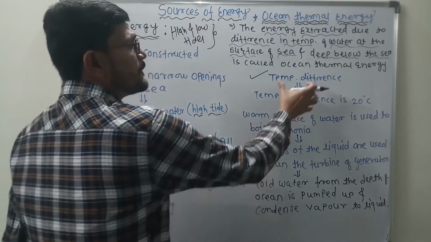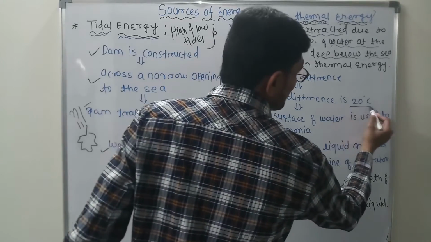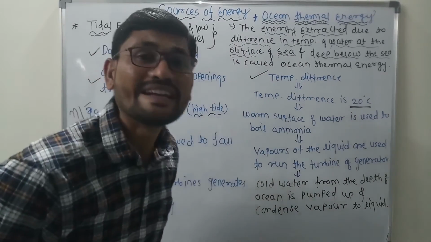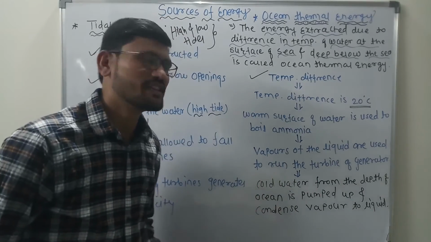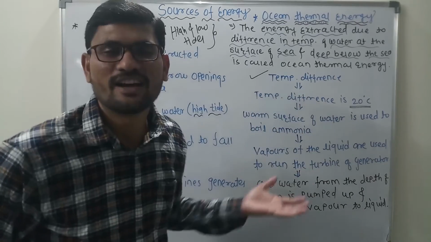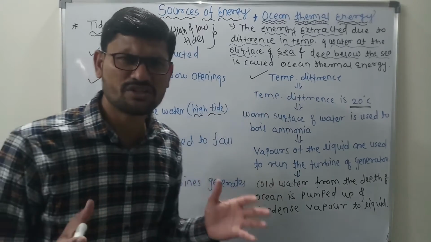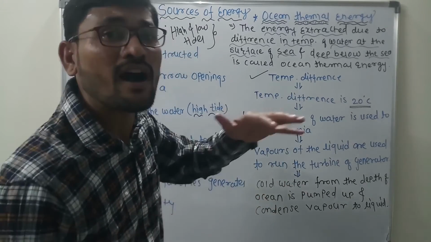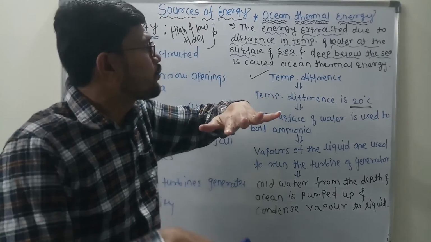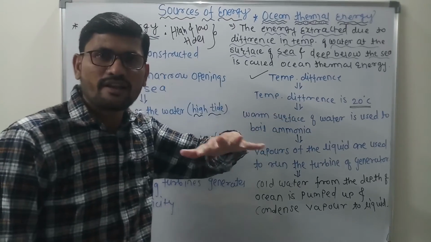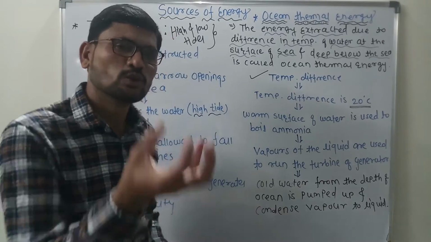The procedure is very simple. There is a temperature difference, but how much should it be? 20 degrees Celsius. यही तो सबसे बड़ी दिक्कत है यहाँ पर. We will talk about it later, but the temperature difference should be 20 degrees Celsius, between the water surface and deep below the sea. Clear? So that difference of temperature must be 20 degrees Celsius.